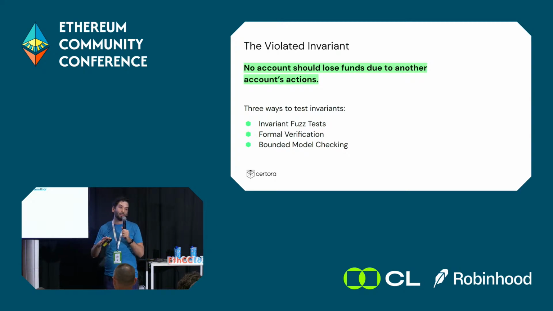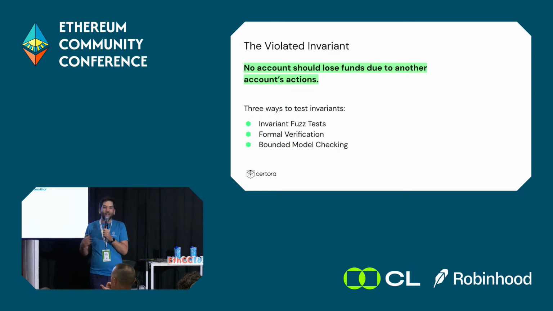An invariant of a smart contract or software in general is something that should always hold true. And if it doesn't, it means that we're in trouble. For example, for a decentralized exchange, one of the invariants we can say is that an account should not lose funds due to another account's actions. What does that mean? If I have an account in 1inch, then I may lose some money due to market conditions, the token went down. But I shouldn't lose money if Bob decided to swap, right? That's not related to me.